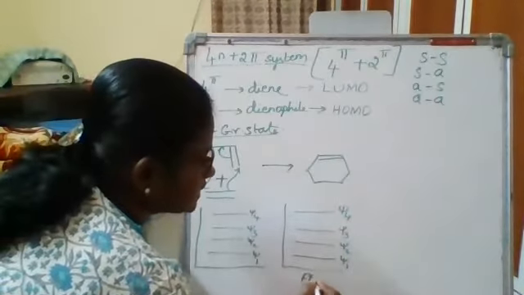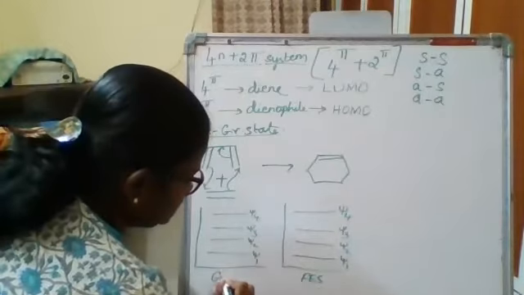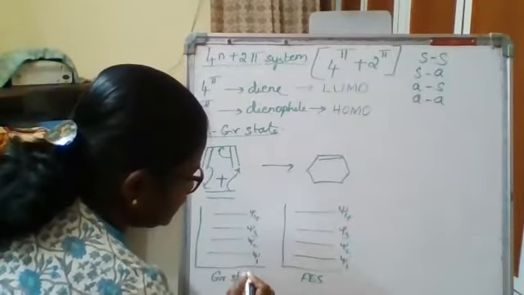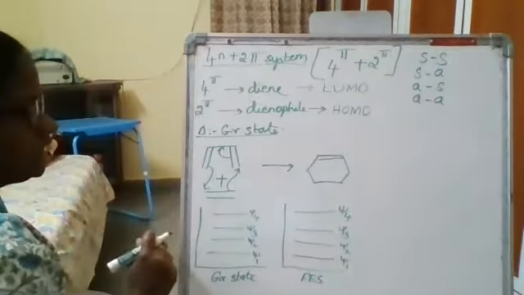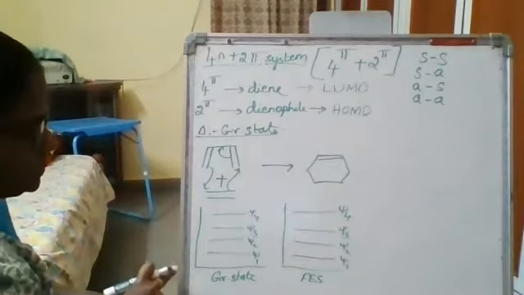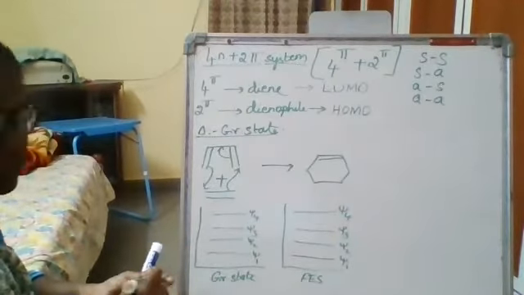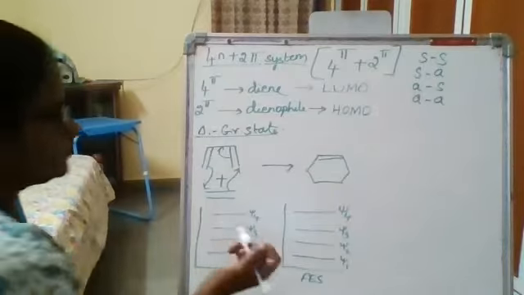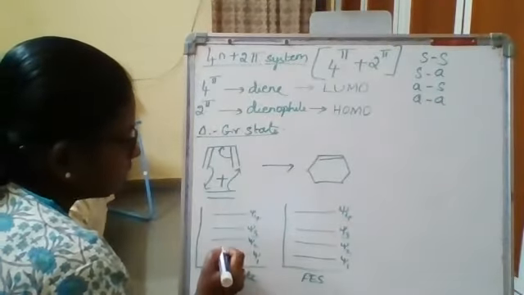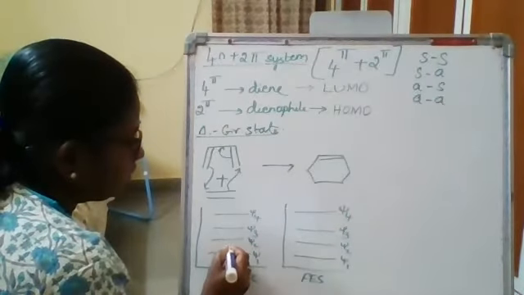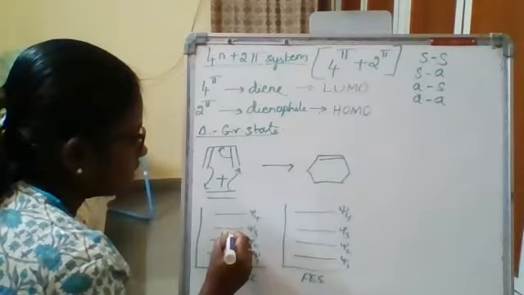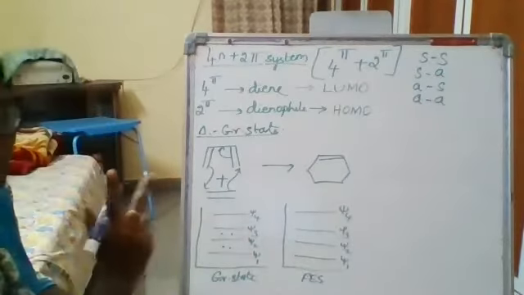This is the first excited state. This is the ground state. Please make a note that I am going to write the diene with a green color, and the dienophile with another color. Now, in the ground state, the diene can accommodate 4 electrons. Each psi function can accommodate only 2 electrons.